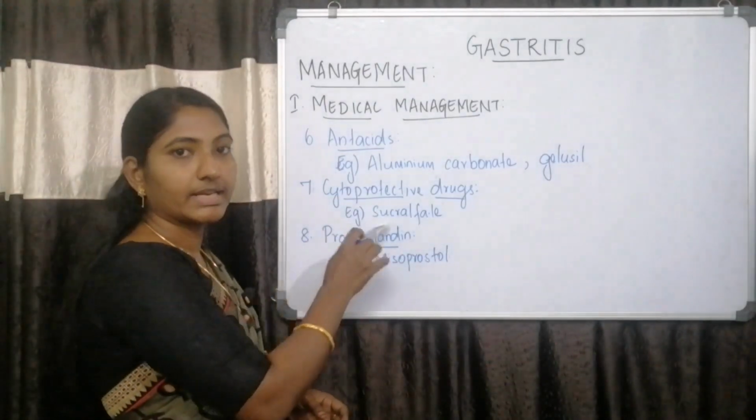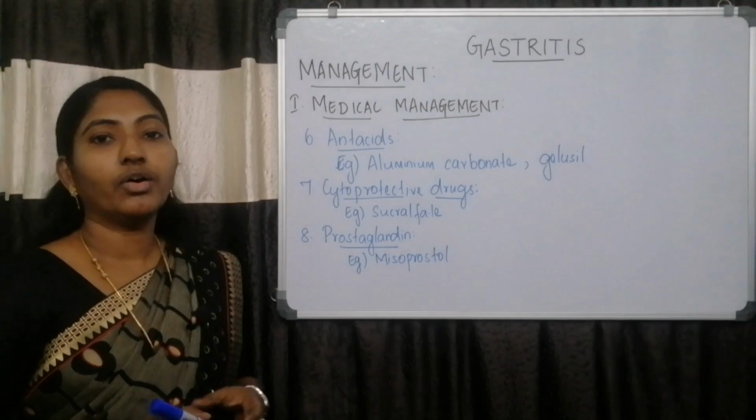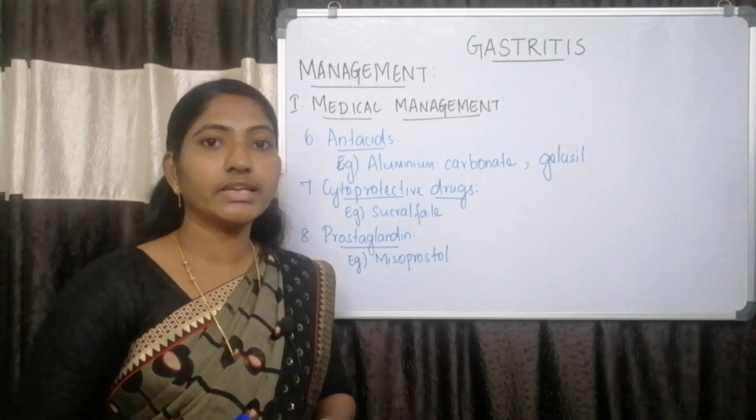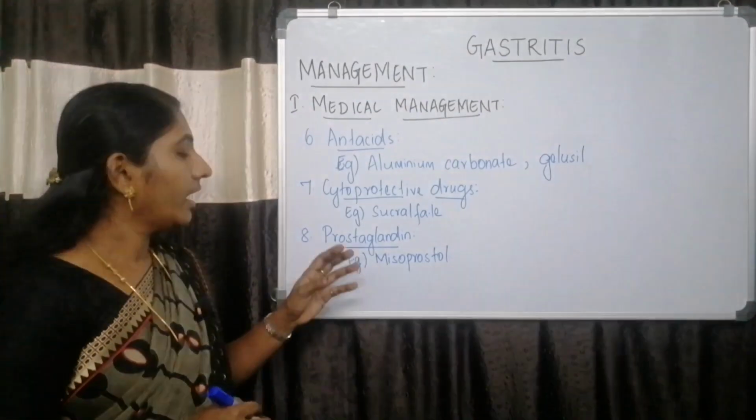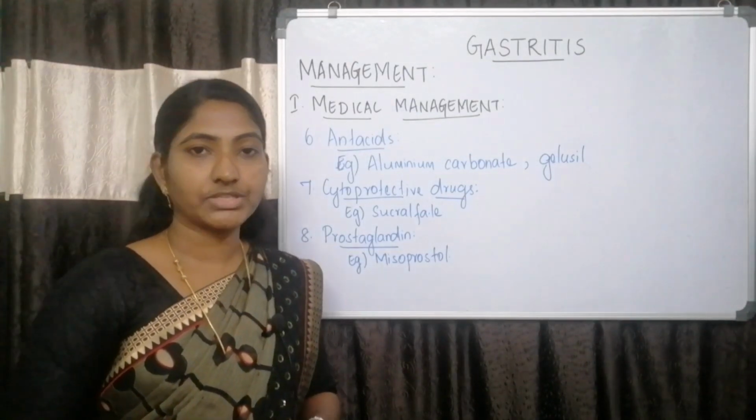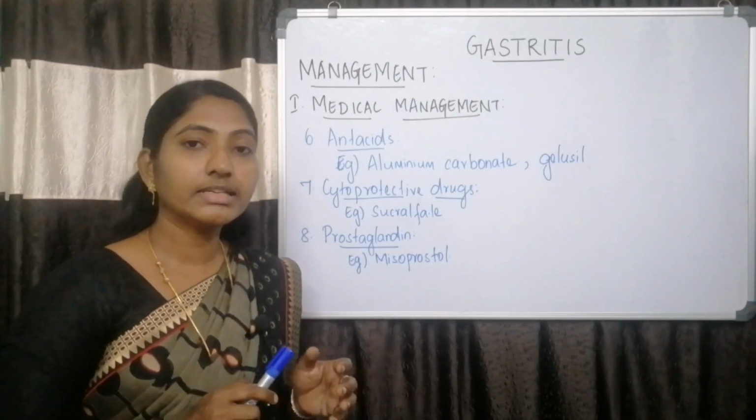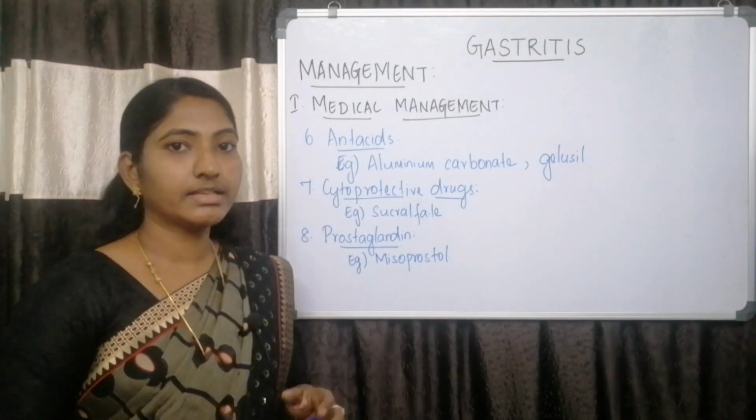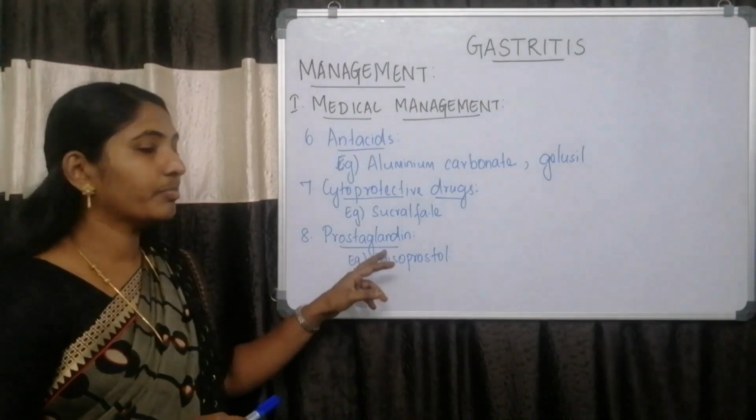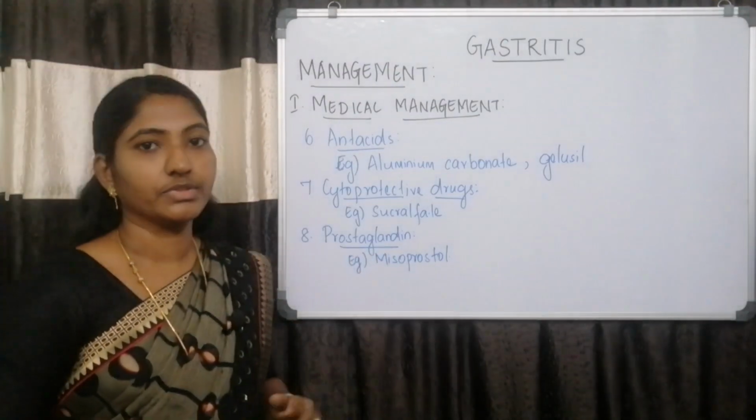Next one is prostaglandin. Prostaglandin also serves as a protective layer in the gastric mucosa and it has anti-secretory action. That is, it decreases the gastric acid production. Example of prostaglandin is misoprostol.